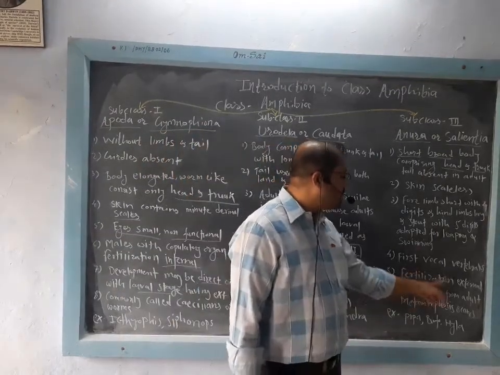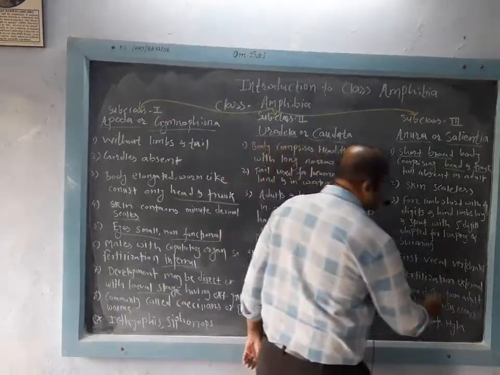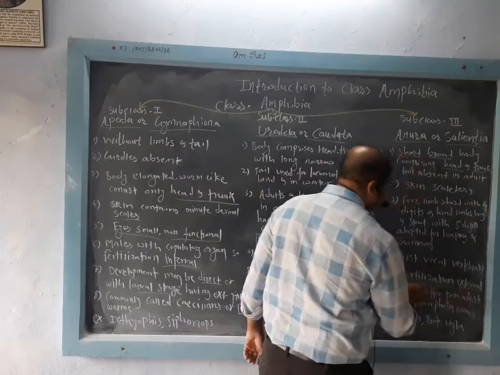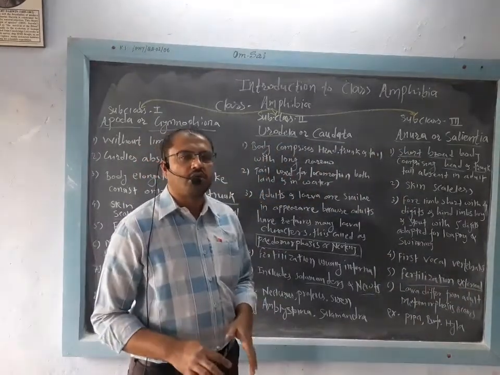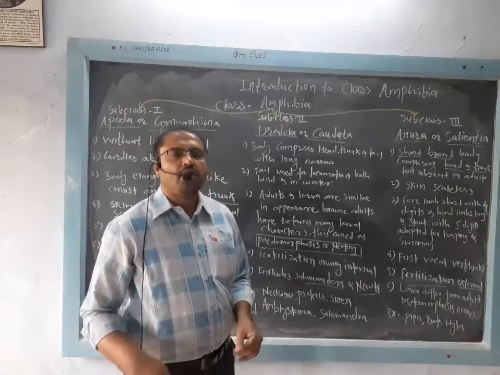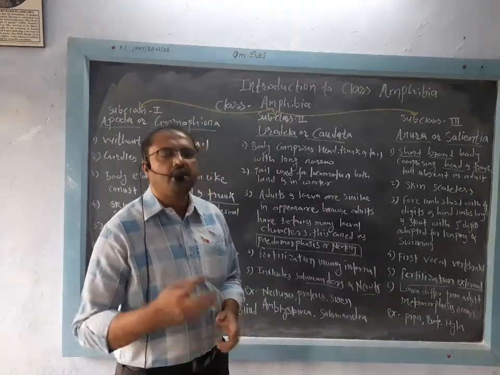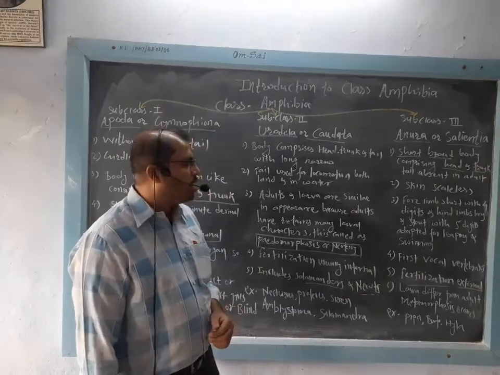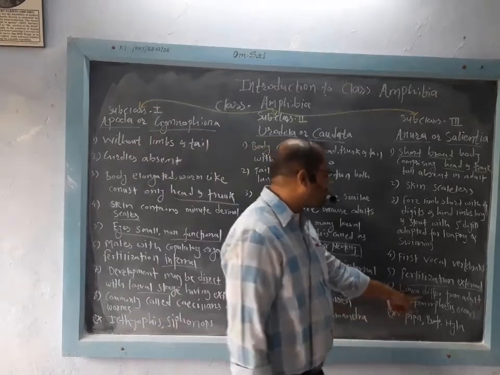Then fertilization is external. This is an important feature in anurans, external fertilization. Male and female come closer, the male mounts over the female. This process is called amplexus, and they release the gametes and the gametes fertilize outside the body. So that is external fertilization.